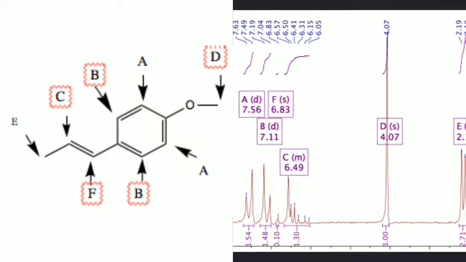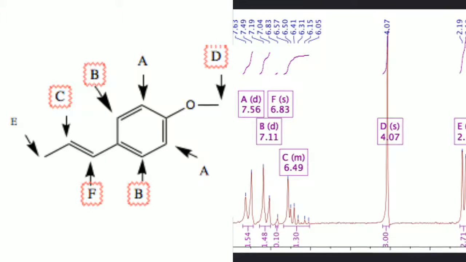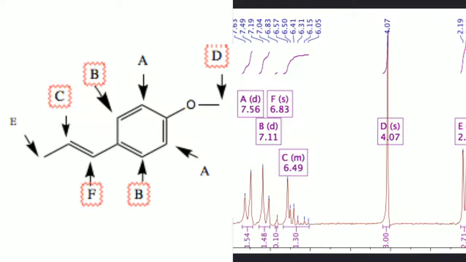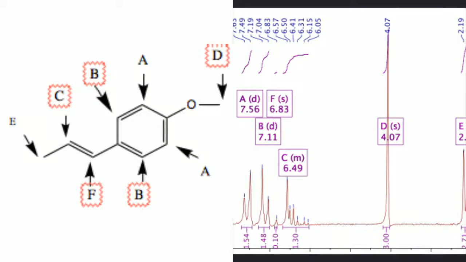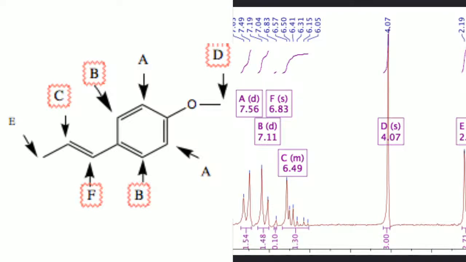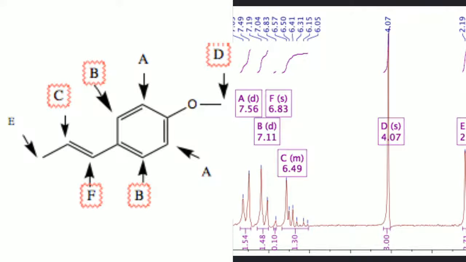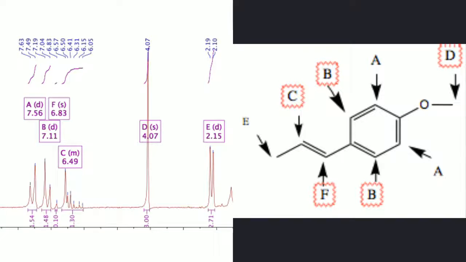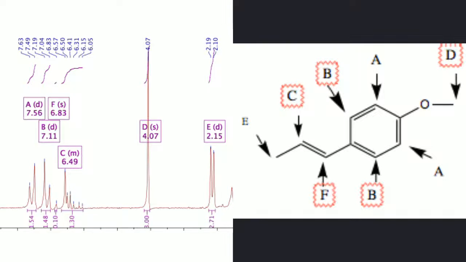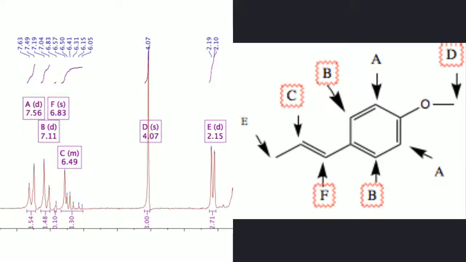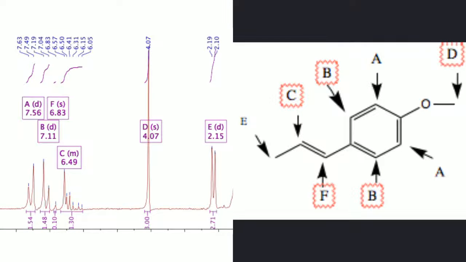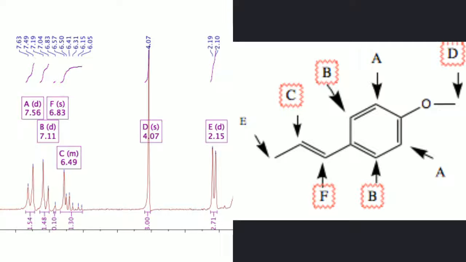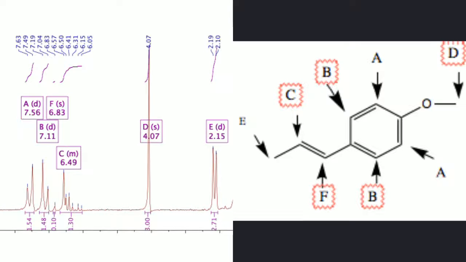Signal C at 6.49 parts per million has an integration value of 1.30, assumed to be one hydrogen. This signal is split 6 times by the adjacent hydrogens on signal F and signal E. Signal D at 4.07 parts per million has an integration value of 3, representative of a CH3 present within the molecule. This signal is adjacent to an oxygen and not adjacent to any hydrogens, so therefore only exhibits one peak value.